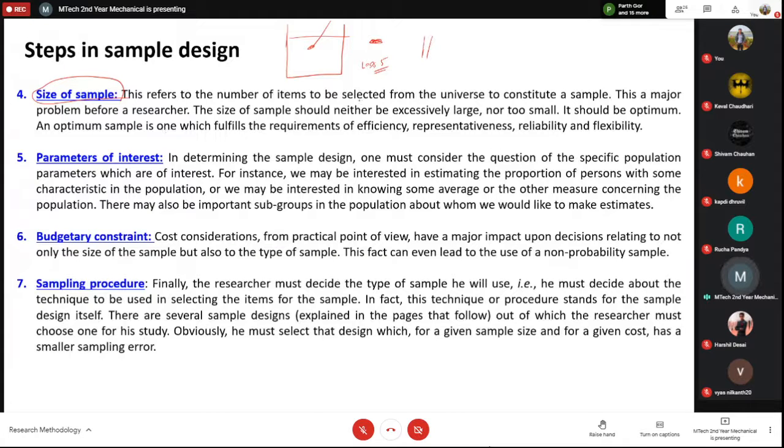So this refers to the number of size to be selected from the universe to constitute a sample. This is a major problem, because it should neither be excessively large nor too small. If it is very large, then it will be very difficult to perform any kind of analysis. If it is very small, then again it will be difficult, because it will not give you enough data. So it should be actually optimum. Okay, so what is optimum? So optimum means it should meet all your requirements of the efficiency or representativeness, reliability, and flexibility.